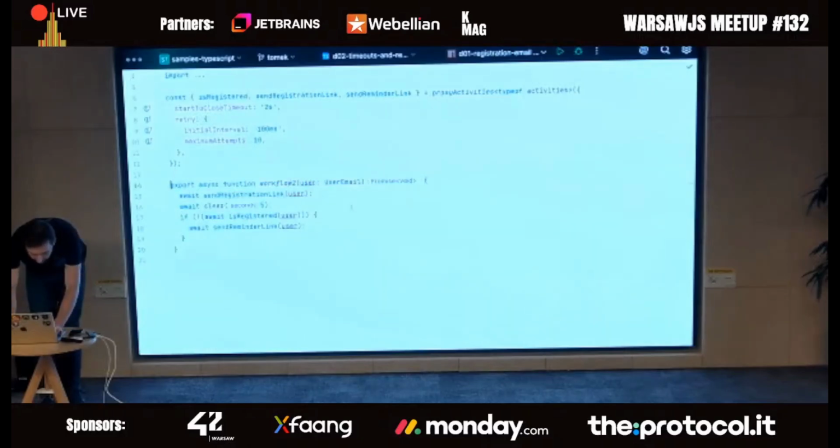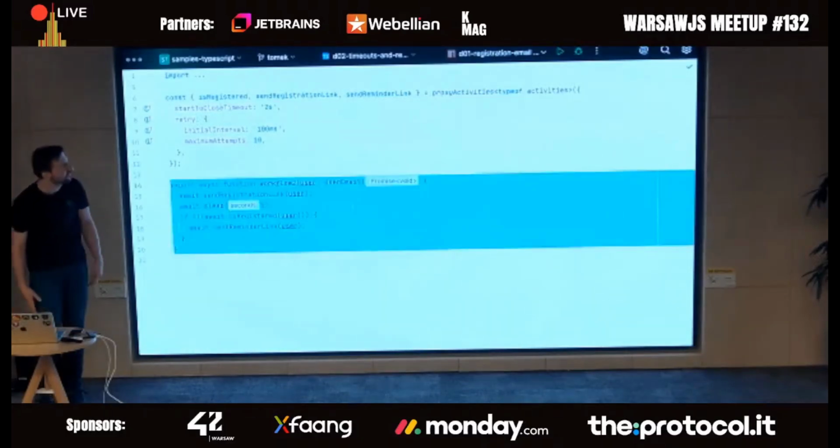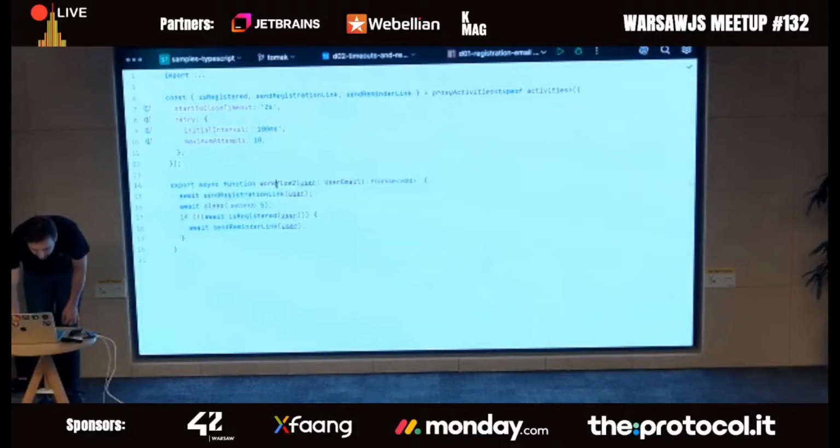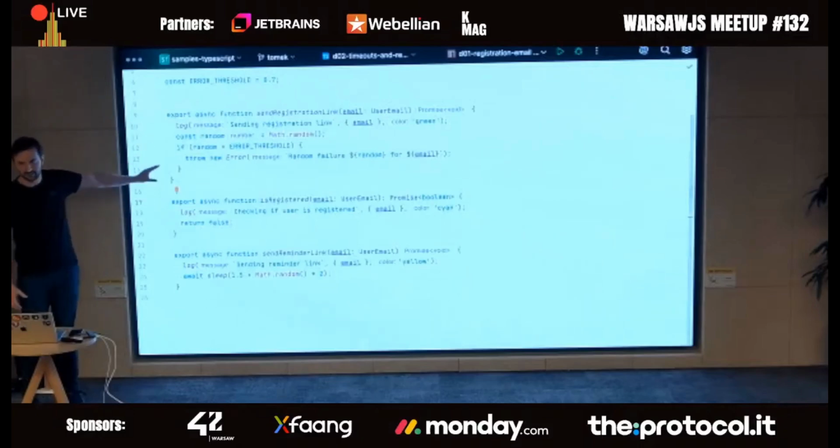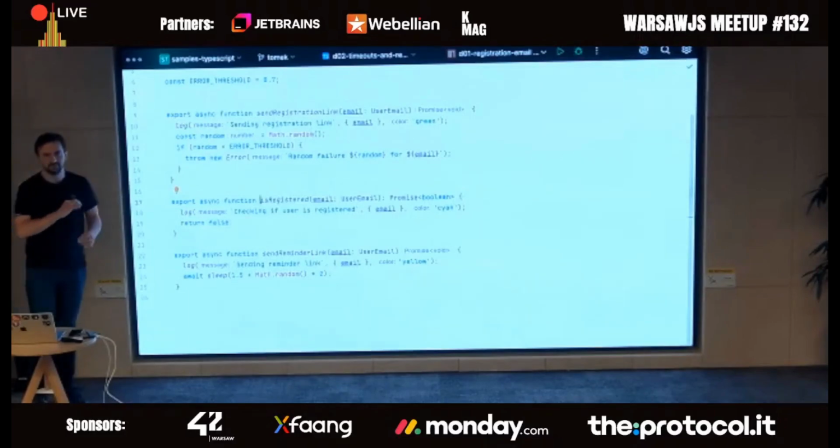So here's our workflow, and I even hid the top part from you. I have a workflow function, and it has a bunch of functions which it calls, right? But I don't just import these functions from this different file. These functions, this business logic, basically, are called activities, but that's not important. These functions, I don't just import them straight, and I don't just call them. But what I do